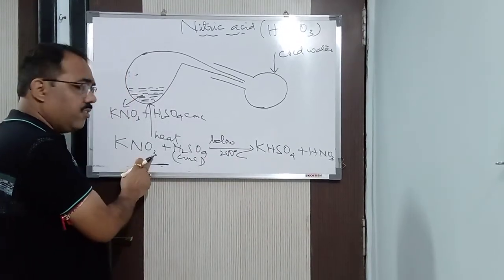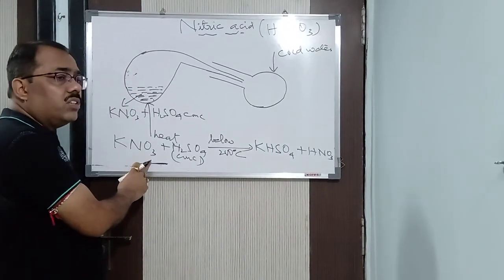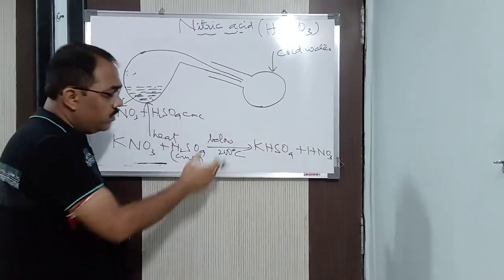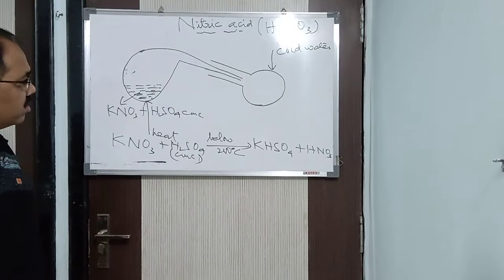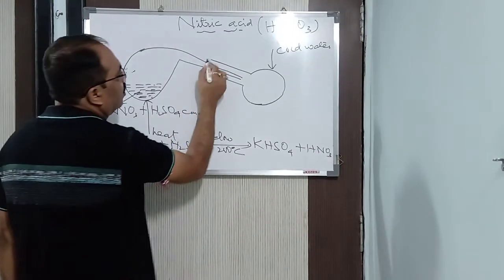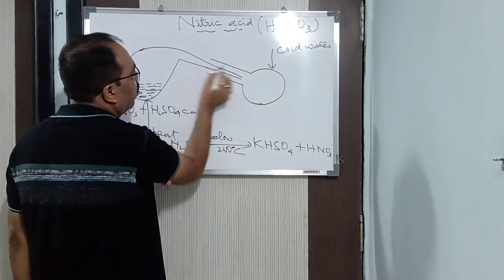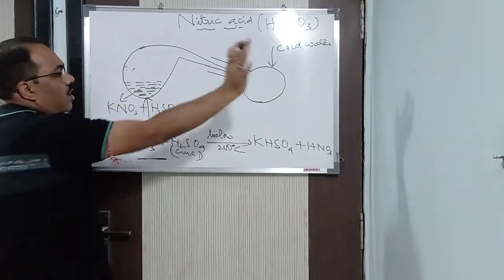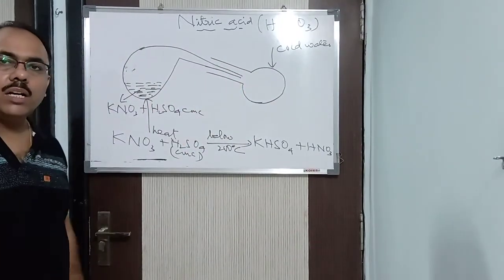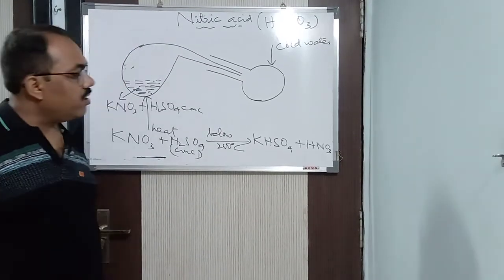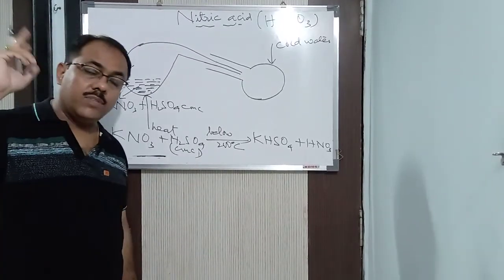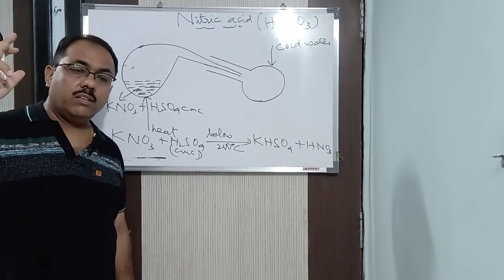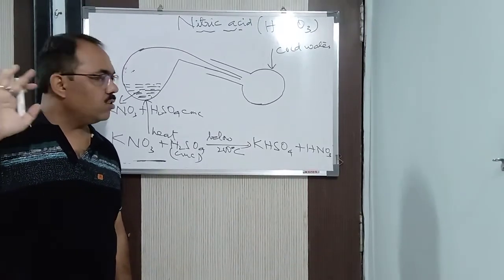Now instead of potassium nitrate, that is niter, you can also take sodium nitrate, NaNO3. You will get NaHSO4 here, that's it, but nitric acid will be obtained. Here we don't put any cork or any other thing. Why? You can see that the entire apparatus is made up of glass. Nowhere have I used cork or rubber. Because nitric acid, as I said in the beginning, all chemists called it strong water, because it is highly corrosive.